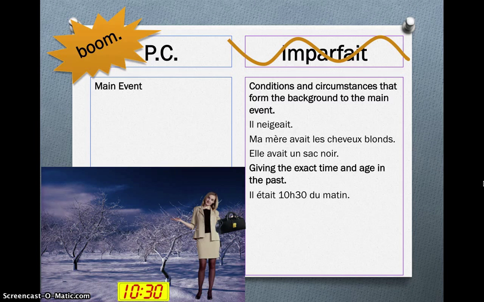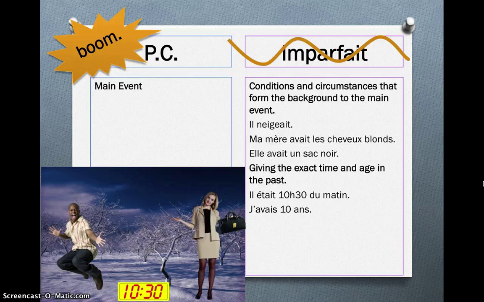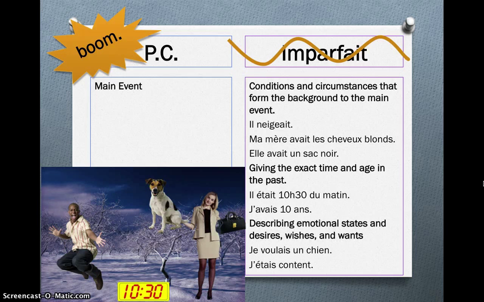We also use the Imparfait to give the exact time and age in the past. So in this example, il était 10h30 du matin. J'avais 10 ans. I was 10 years old. So age and time in the past is the Imparfait. And then we also use it to describe emotional states, desires, wishes, and wants in the past.